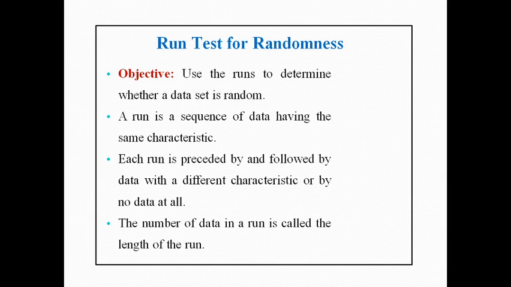Each run is preceded by and followed by data with a different characteristic, as I have already said, 0 and then 1, which are different values. The number of data in a run is called the length of the run. If you have 5 observations, 0 0 1 0 0, the number of runs is only 3, because the first 2 zeros are one run, then 1 is the second run, and lastly the 2 zeros are the third run. So the number of runs in the sequence is 3.